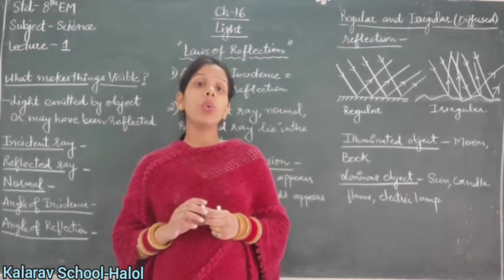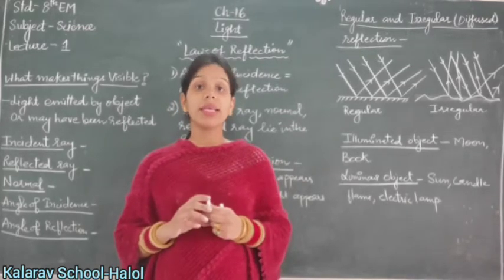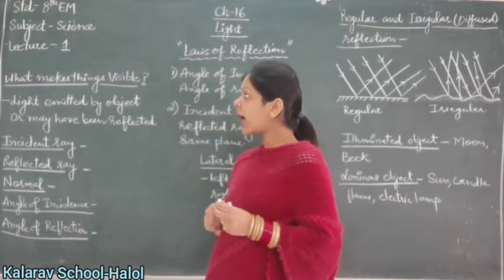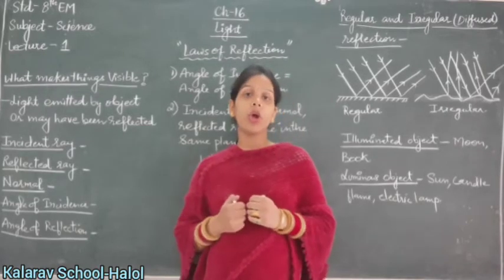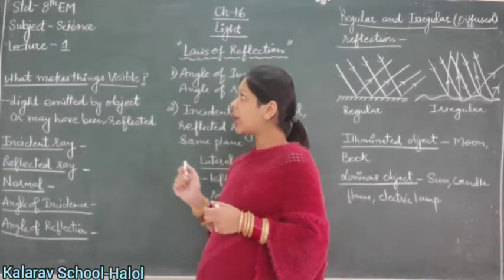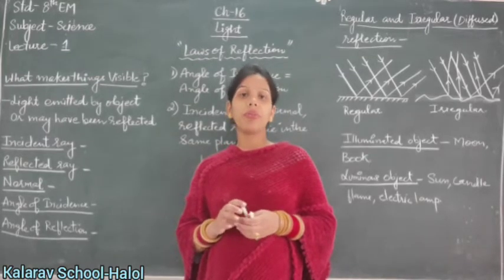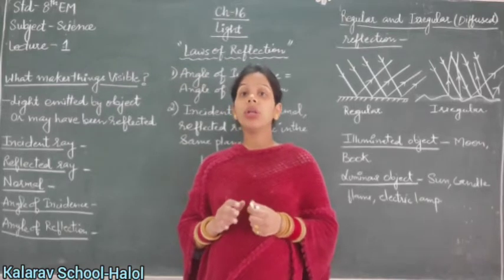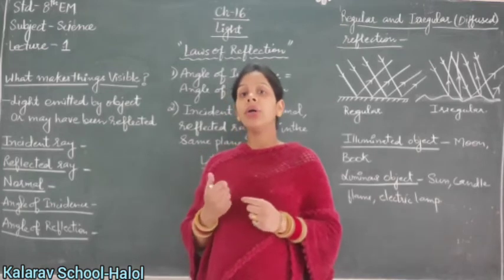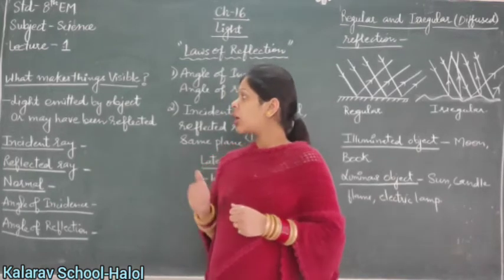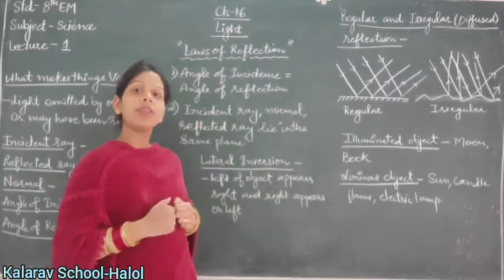So, light is the only source which helps us to see the object with our eyes. The light emitted by an object or reflected by an object is helpful to make things visible. So, light is the only source of making things visible. Now we will understand how light is emitted by an object or how light is reflected. Firstly, we will discuss the laws of reflection.